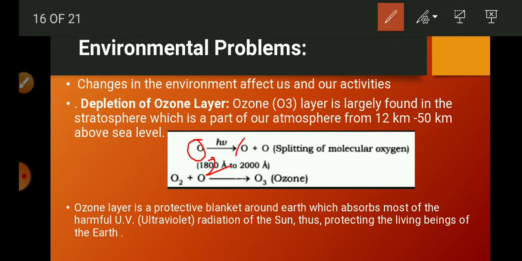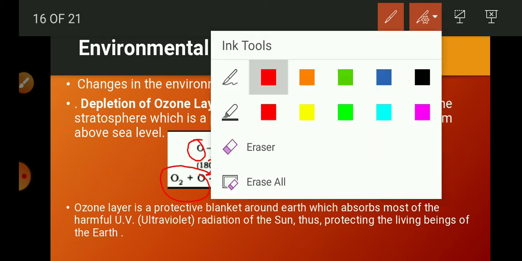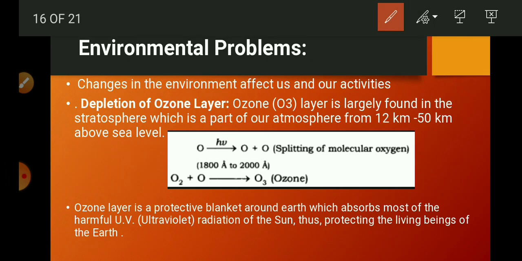We can see this in this reaction. This atomic oxygen then again combines with molecular oxygen. So O combines with O2 and forms O3, that is the ozone molecule. As we know, oxygen is essential for life, but ozone is a deadly poison in the troposphere. But in the stratosphere, it plays an essential function.